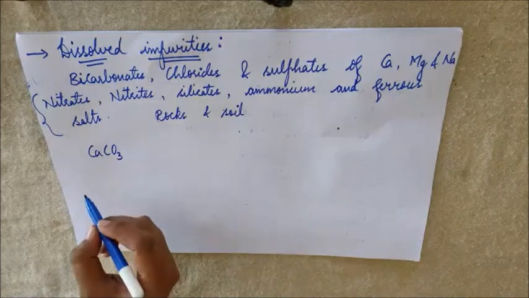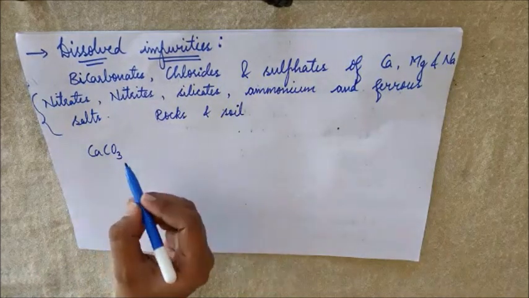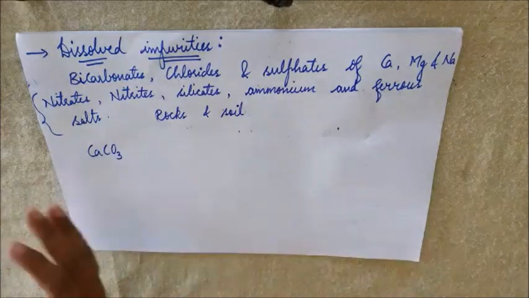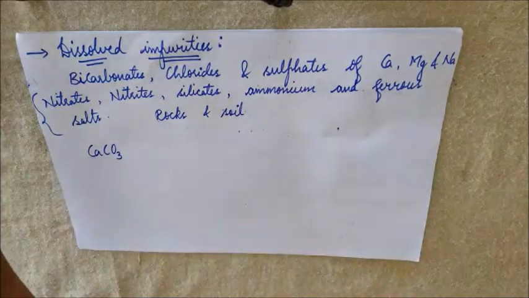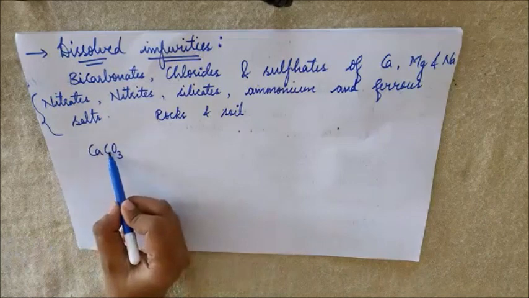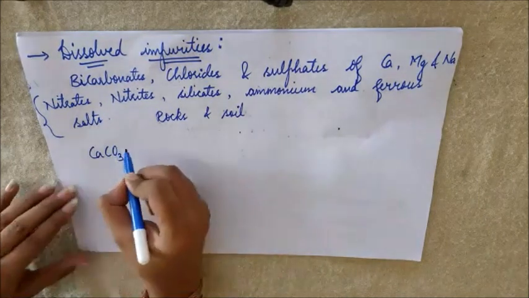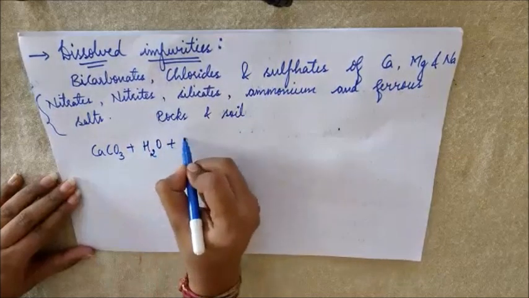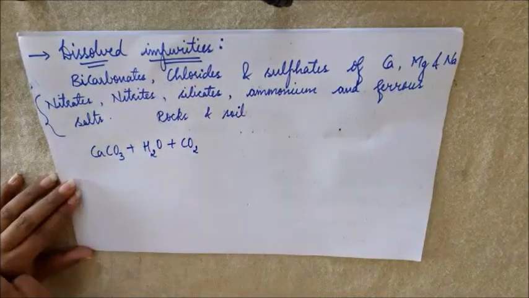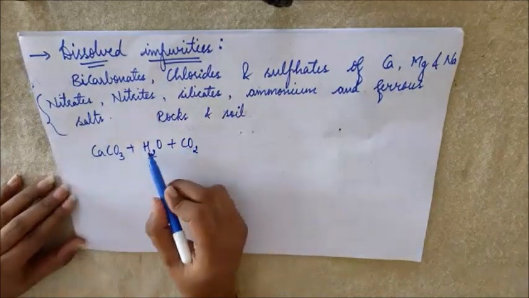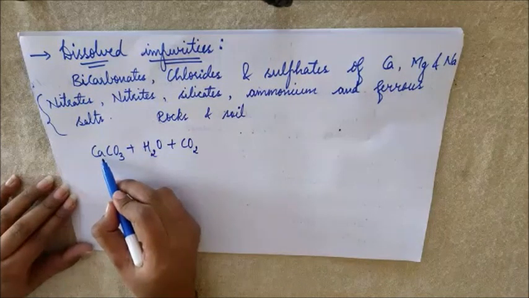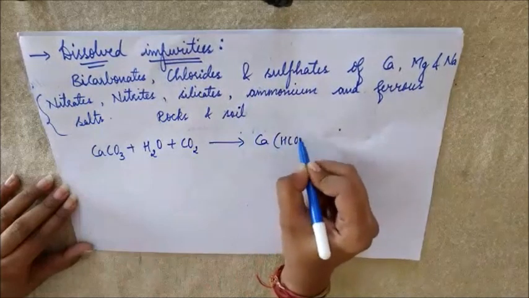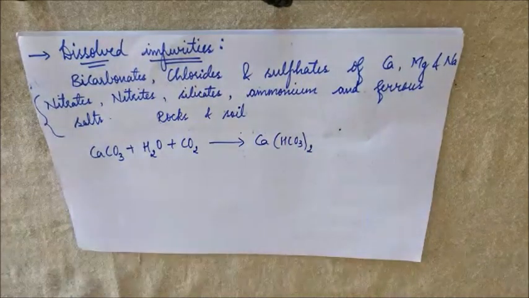Now, this limestone, that is calcium carbonate, is present in the rocks. When water is present continuously in contact with rocks which contain calcium carbonate, this water also has dissolved carbon dioxide in it. This dissolved carbon dioxide interacts with calcium carbonate to form calcium bicarbonate.